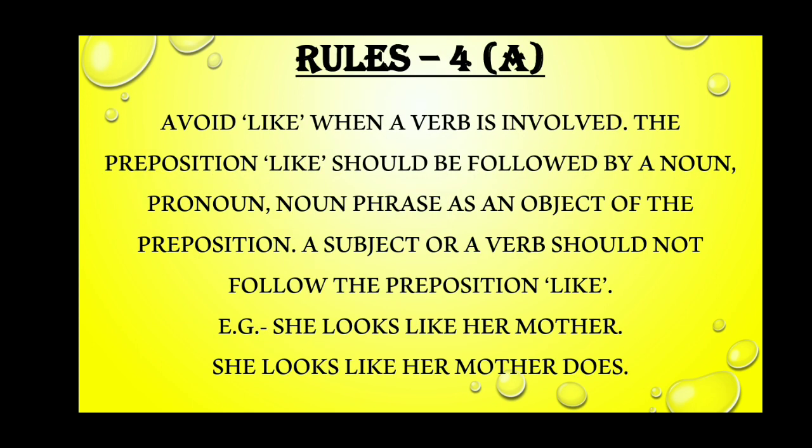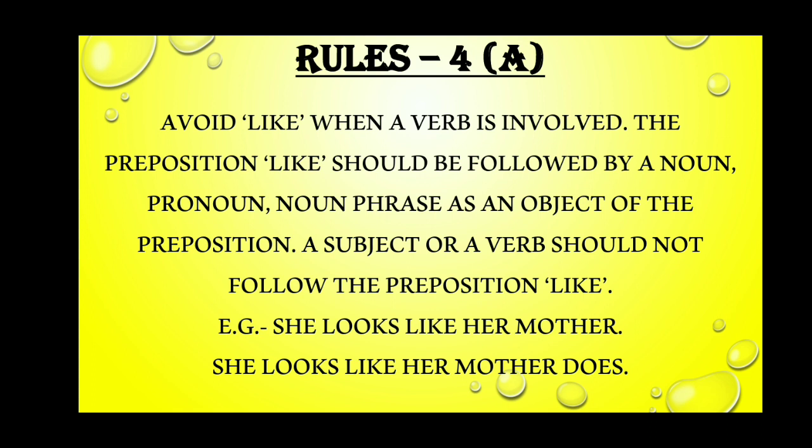Next is rule number 4, which is divided into 3 parts. Rule number 4a is: avoid like when a verb is involved. The preposition like, meaning similar to, should be followed by a noun, pronoun, or noun phrase as an object of the preposition.